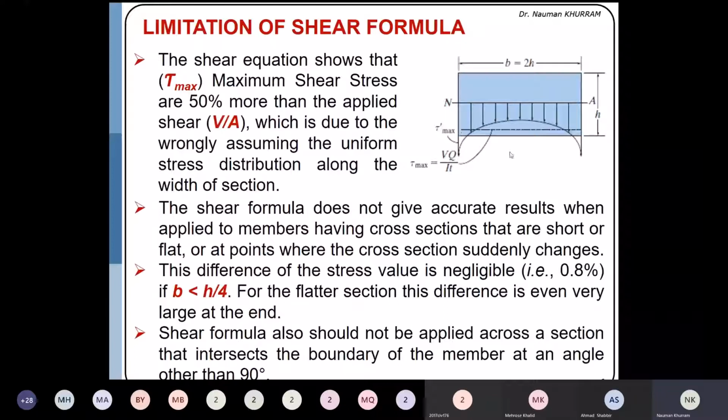So taking advantage of this small thickness, we may use the concept of shear flow, because if the stress is uniformly distributed along the thickness direction, it means that it is only varying along the length. So it is better to study the concept of shear flow, or force acting per unit length. If I multiply the stress, in Newton per millimeter square, with the thickness in millimeter, I can convert it into the shear flow. So that's why for thin-walled sections or steel sections, instead of using the concept of shear stress, we may use the concept of shear flow.